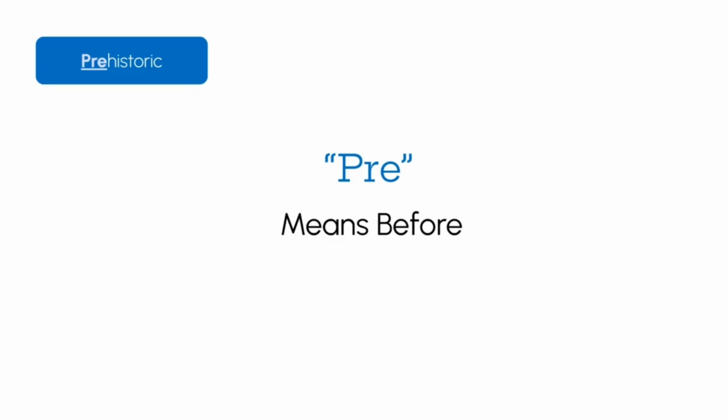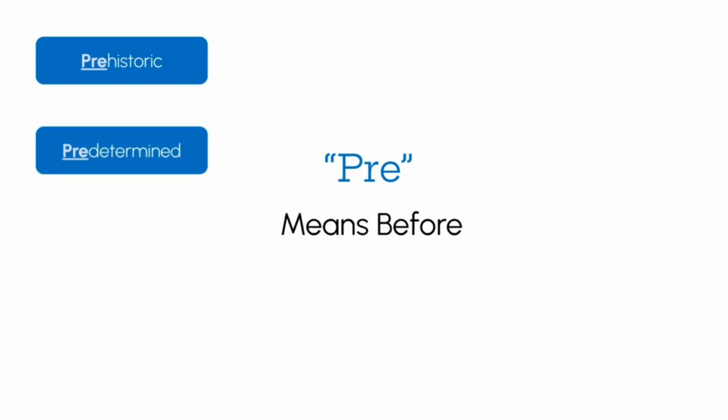The word pre is a prefix. It means before. Prehistoric means before human history, or during the time of the ages where there were dinosaurs and different types of fossilized animals.